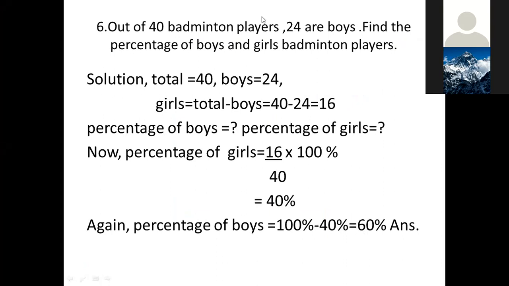Or you can do this also. In this method you can do like this also. Look here. Like the previous one, we have the number of boys up. What is the number of boys there? 24 right up. And what is there down? Total 40 into 100%. This method also you can do. And here what you have to do? 100%. Okay.